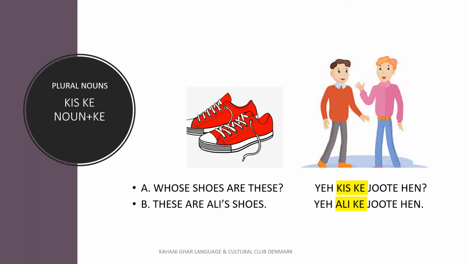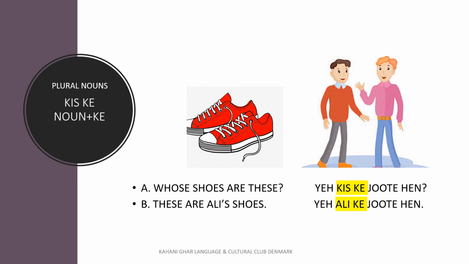To reply for a plural noun, we will use ke preposition. So to ask, we will say kiske, and to reply, we will use the noun and we will add ke. Let's see. Whose shoes are these? ये किसके जूते हैं? जूते is a masculine noun and plural, so that's why we are saying kiske.